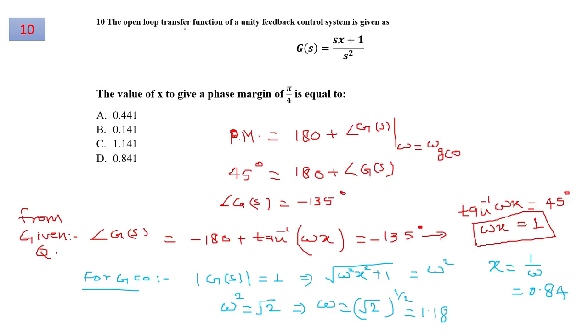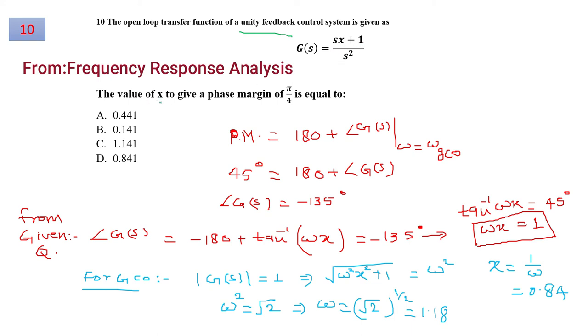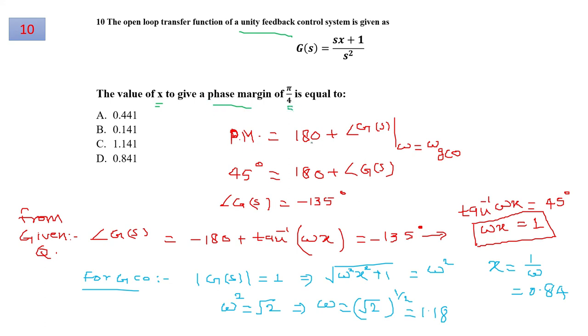For the last question, number 10, the open loop transfer function of a unity feedback control system is given, which is (sX plus 1) over s squared. The value of X is to be obtained for the phase margin pi by 4. Now phase margin is given by 180 plus the angle of G(s)H(s) at the gain crossover frequency. The phase margin is pi by 4, which equals 45 degrees, so the angle of G(s)H(s) will be minus 135 degrees. Now if you find the angle from the given function, it will be minus 180 degrees because of the two poles at the origin, each giving minus 90, plus the tan inverse of imaginary upon real, and that is equated to minus 135 degrees.